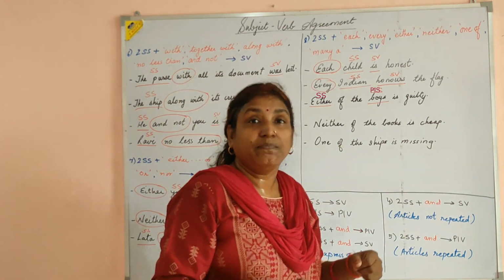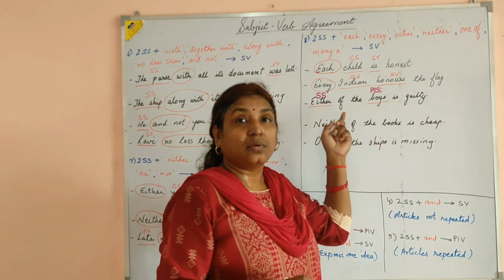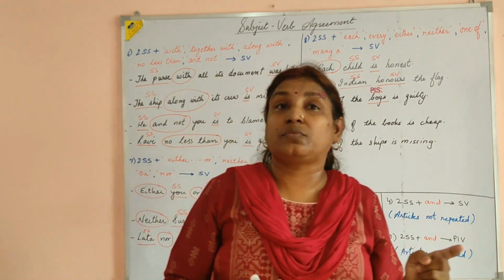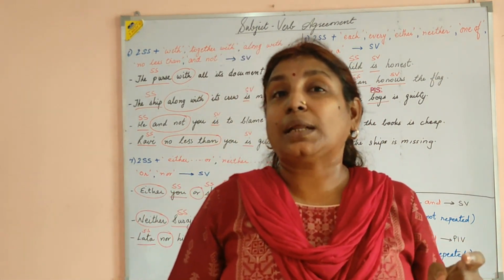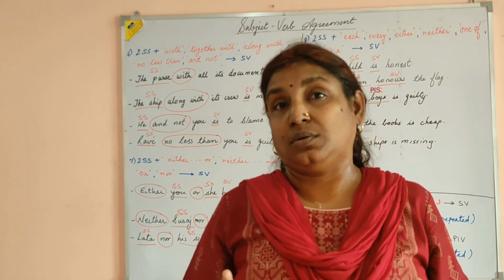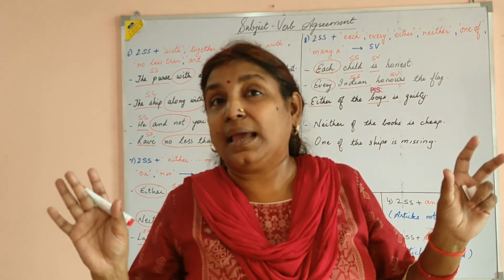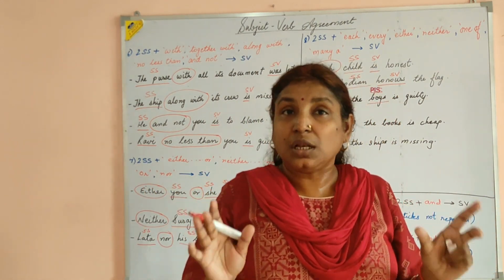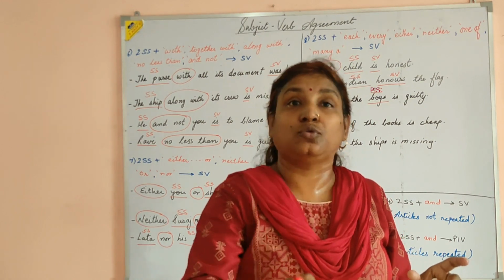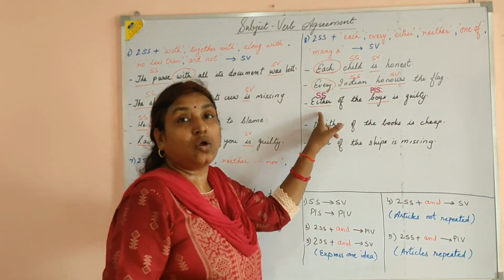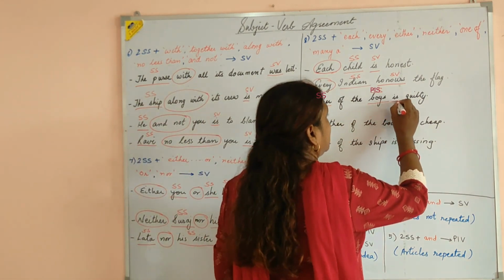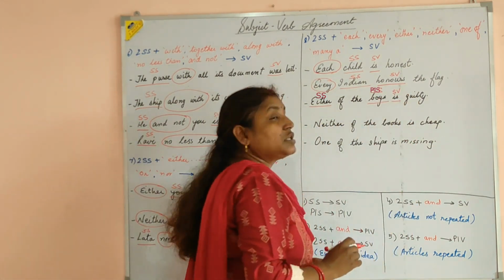So what will I say? Either, any one of the boys. Like at home, you are brothers and sisters. If you do some mistake, your mother says, any one of you has done it, because each one says, I have not done it. But still, somebody has done it, so who is that somebody? One of you. So either means one of the boys. So either of the boys is guilty, and your verb is singular.